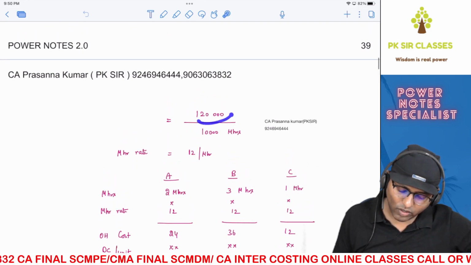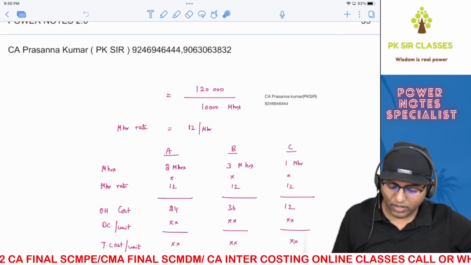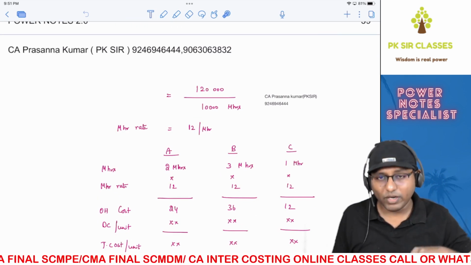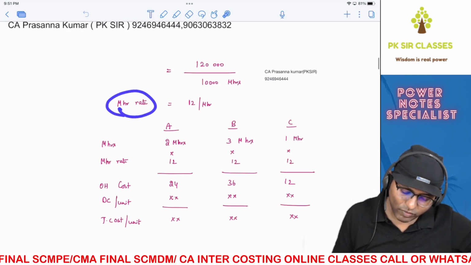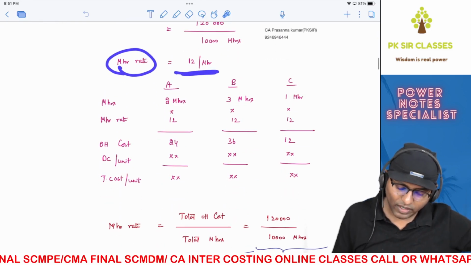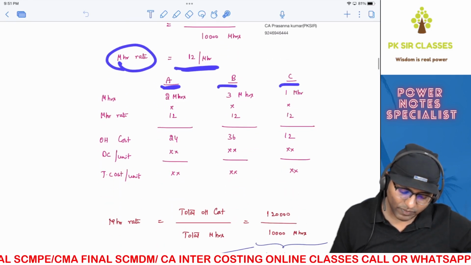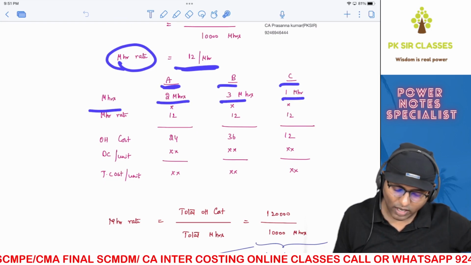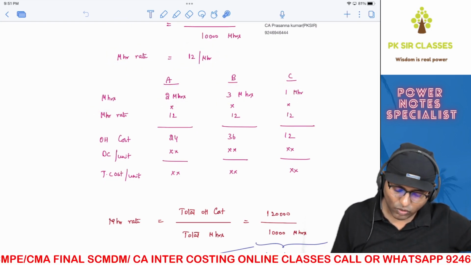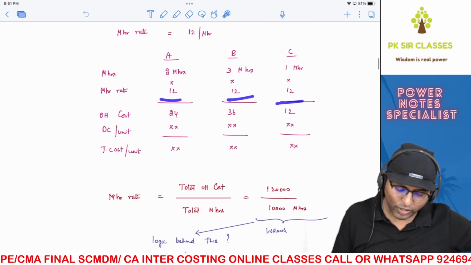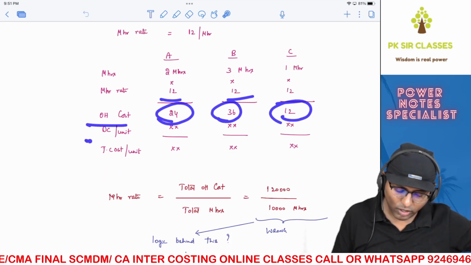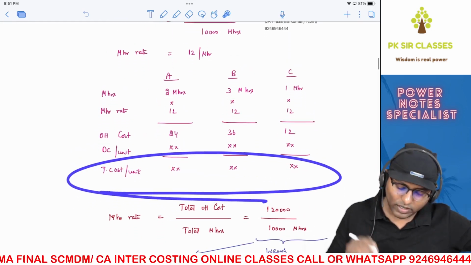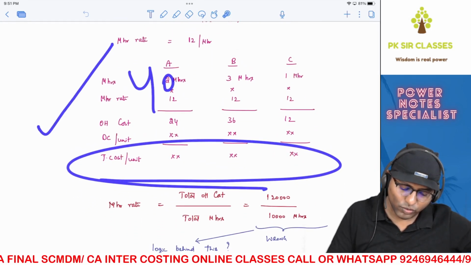Let's say your total overhead cost is 1,20,000. Let's say your machine hours are 10,000. So what you were doing in CA Inter is what we are trying to see here. So the machine hour rate will be 12 rupees per machine hour, correct? Let's say there are three products A, B and C. For machine hours, A takes 2 hours, B takes 3 hours, C takes 1 hour. Per hour the rate is 12. So obviously 2 into 12, 3 into 12, 1 into 12, your overhead cost per unit is 24, 36 and 12. You will readily have direct cost per unit. You add that, you get your total cost per unit. This is what you were doing.